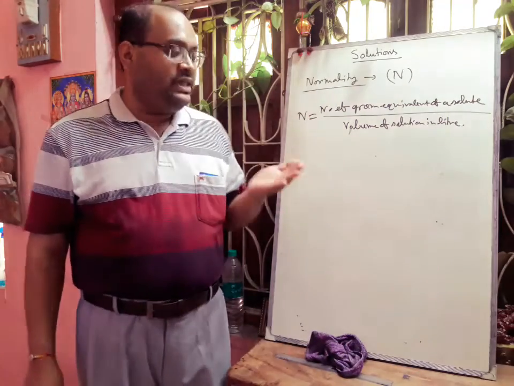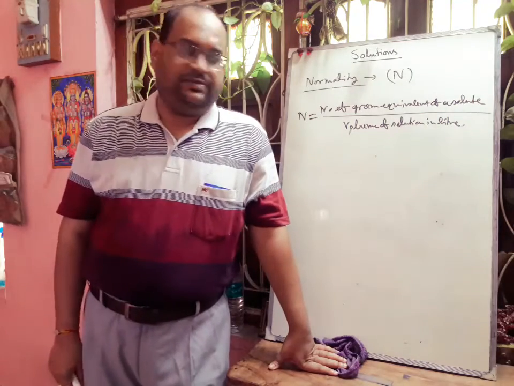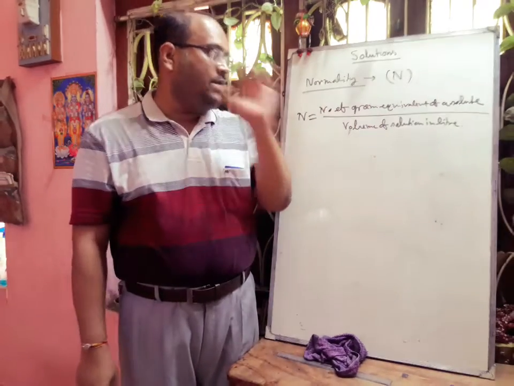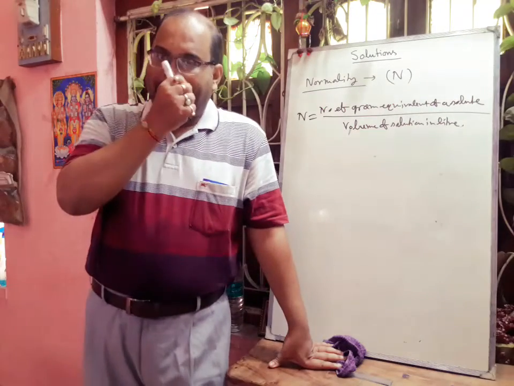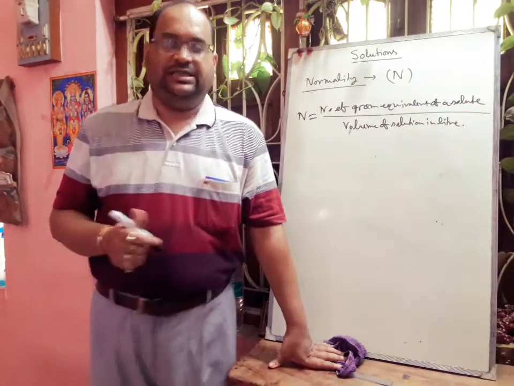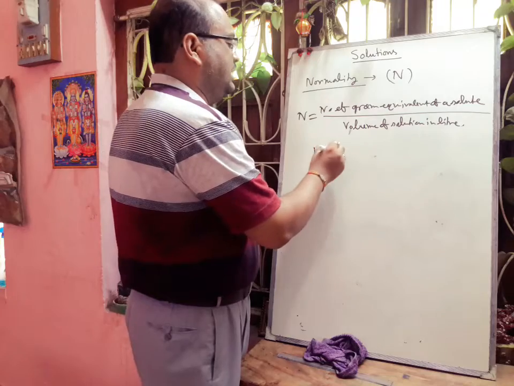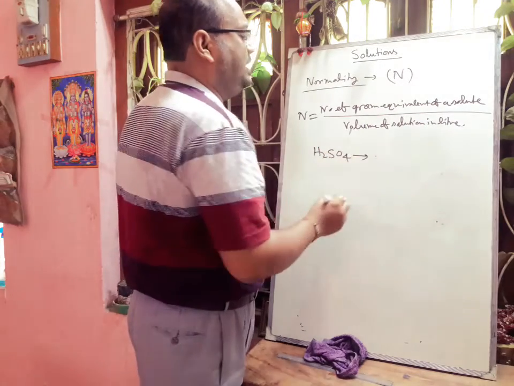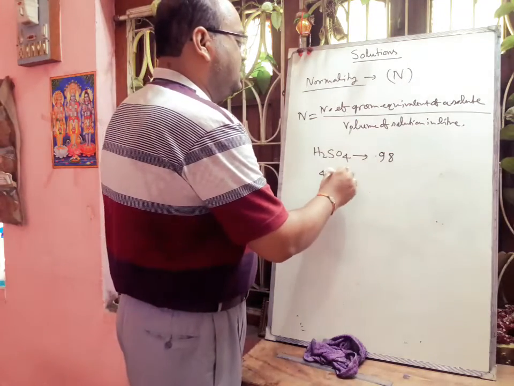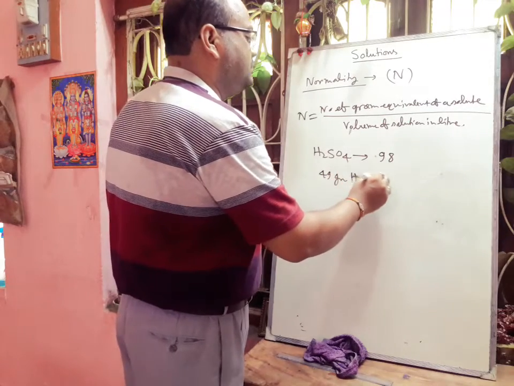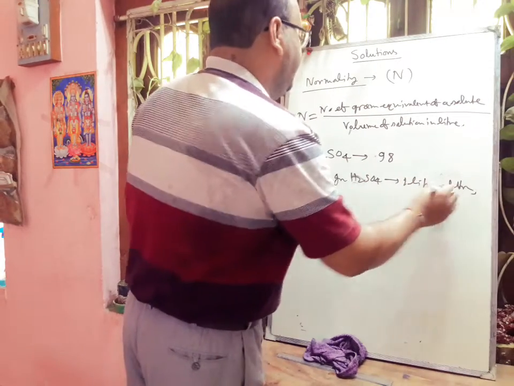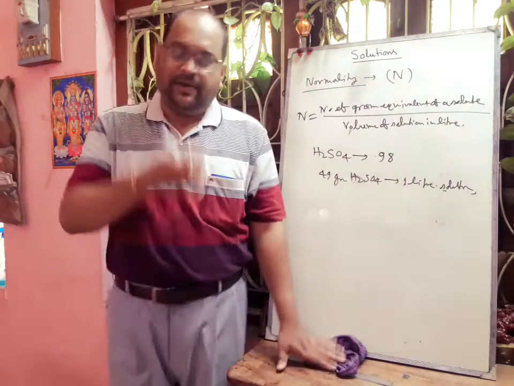Now we can think of one example, then we can easily understand. Generally, we have to know how to calculate the equivalent weight or gram equivalent weight. In case of acid, the equivalent weight will be the molecular weight of the acid divided by the basicity of the acid. If we take the example of sulfuric acid, the molecular weight of sulfuric acid will be 98. Suppose in a solution 49 gram sulfuric acid is dissolved in 1 liter solution. Definitely the normality of the solution will be 1.